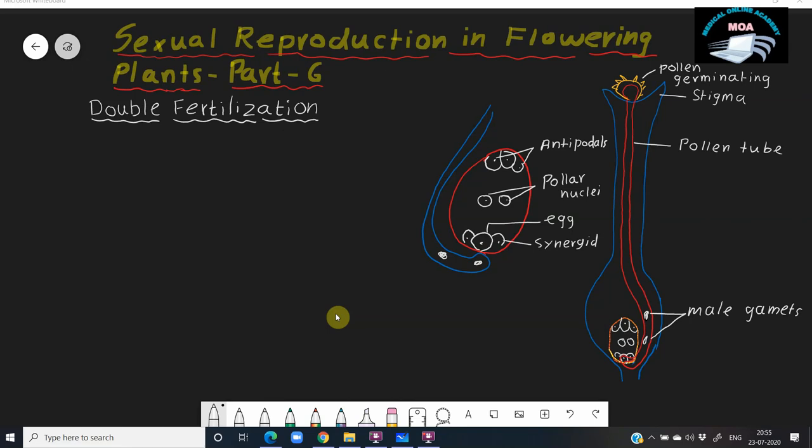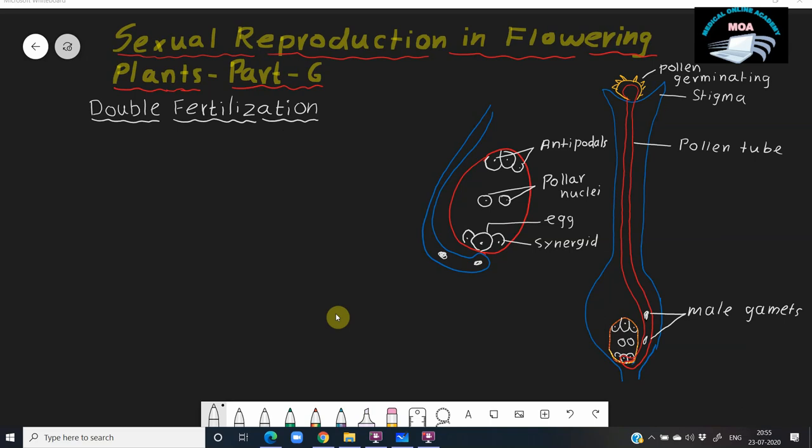This pollen tube comes downward. When the pollen tube comes downward, the two cells present in the pollen grain, the germinative cell and the tube cell, both come downward. First the tube cell comes downward because it is heavier than the germinative cell, then the germinative cell follows. While moving downward, the germinative cell divides by mitosis into two male gametes. So this is the two male gametes. At this stage, it is known as the male gametophyte.